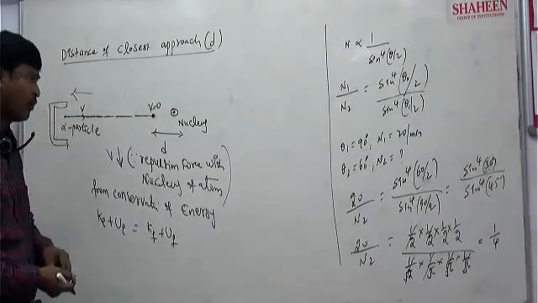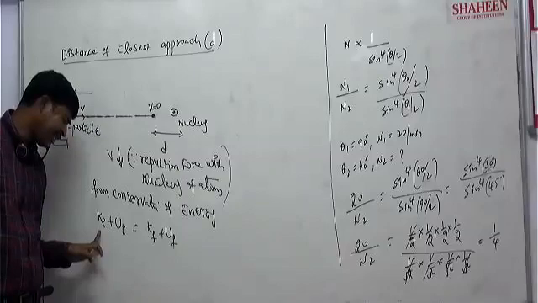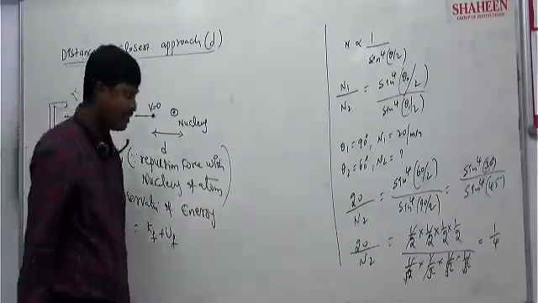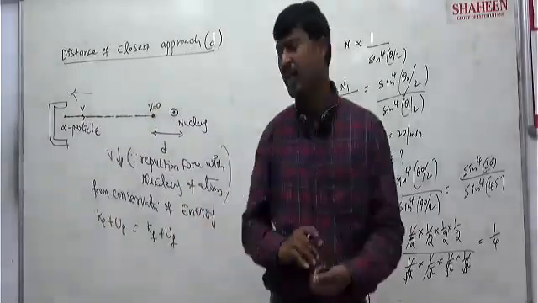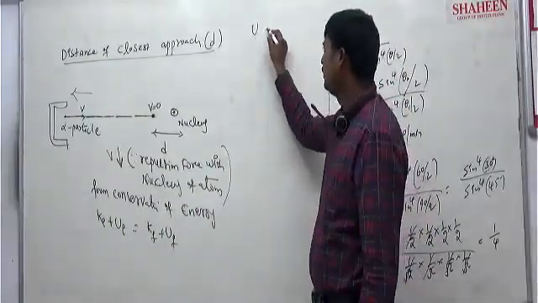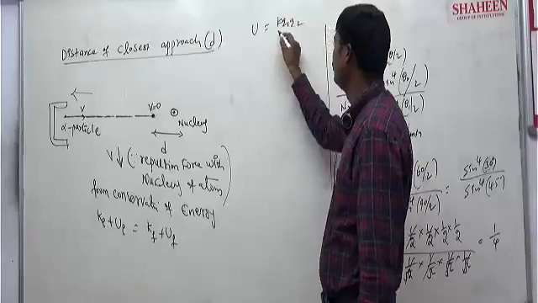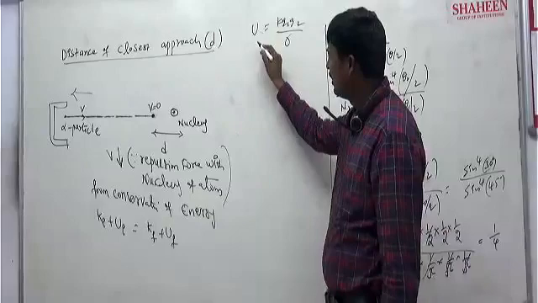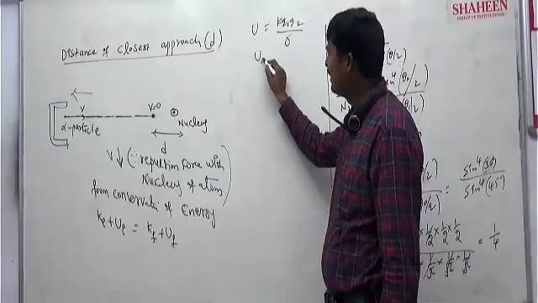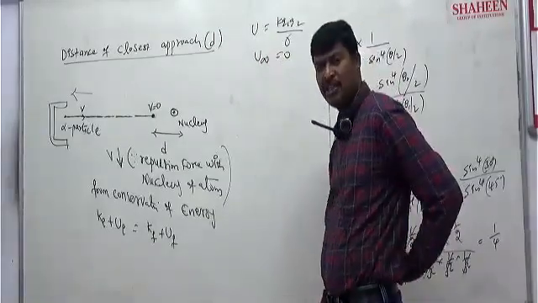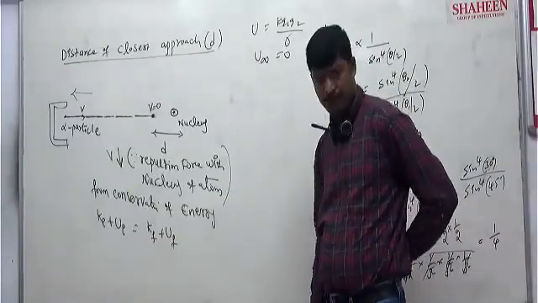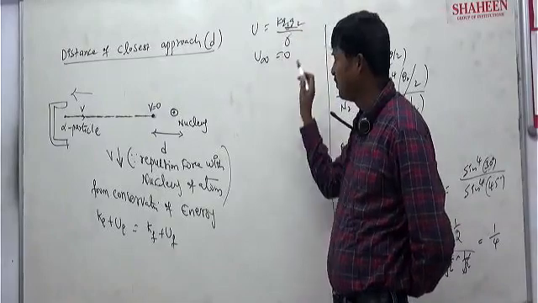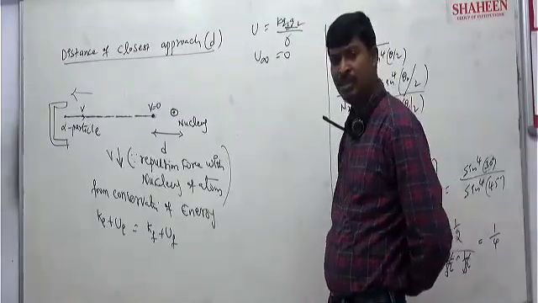Yes. You have studied that the electrostatic potential energy between two charges is kQ1Q2 by r, assuming the potential energy at infinity is zero. So when r is infinity, the potential energy between these two charges becomes zero.